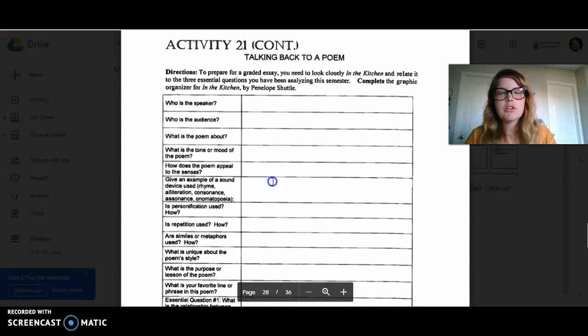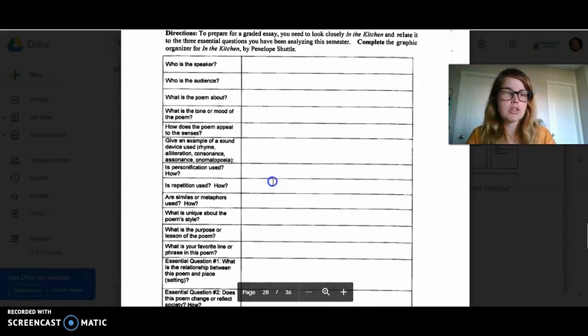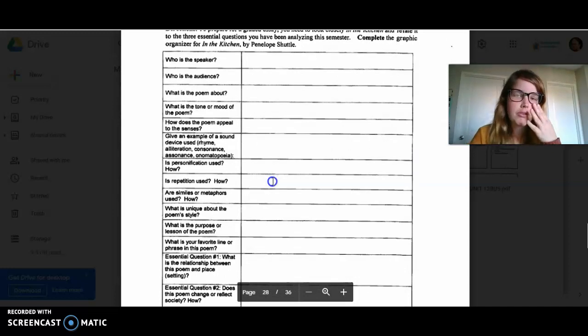Okay, so talking back to the poem. To prepare for a graded essay, you want to look closely at this poem and relate it to the 3 essential questions, because that's what the whole thing's about, right? So let's look at this. Who's the speaker? Remember, the speaker is not always the author. A lot of the time they write from somebody else's perspective, so don't put Penelope Shuttle here. Tell us what we do know about the speaker.